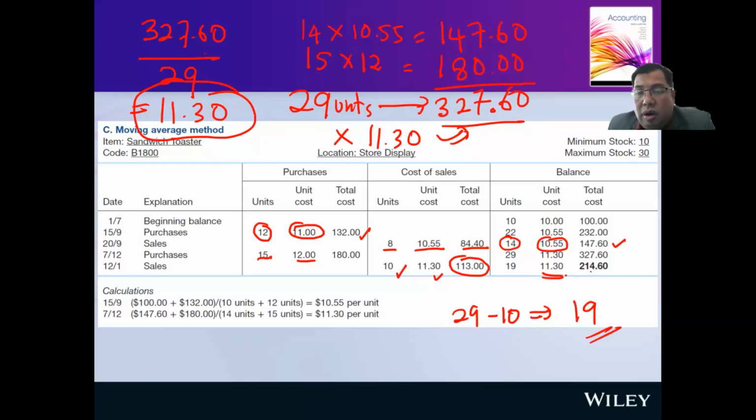So overall, the value of your stock now is 214.70. If you look at this table, it's a bit easier compared to LIFO and FIFO, because when you calculate the average, you don't have to determine whether it is the old or the new stock. You don't have to do that.